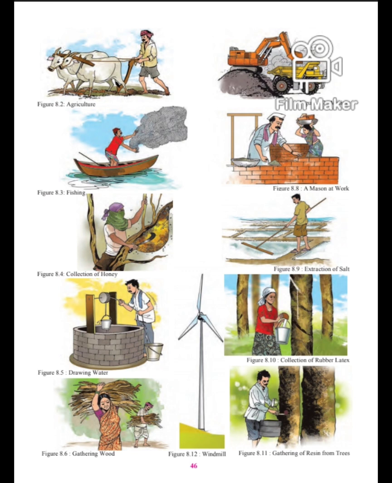Now see the amount given: total water on the earth is 100%, but usable water on the earth is 3%. Out of 100%, only 3% is usable, because the rest is ocean water, sea water, and it's salty.